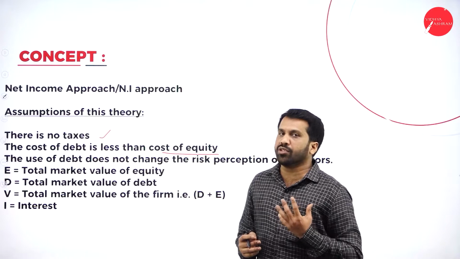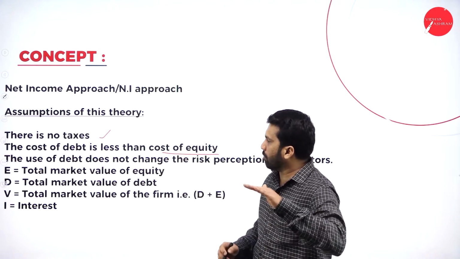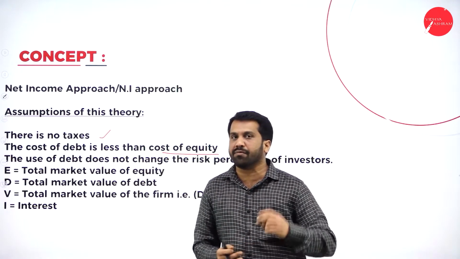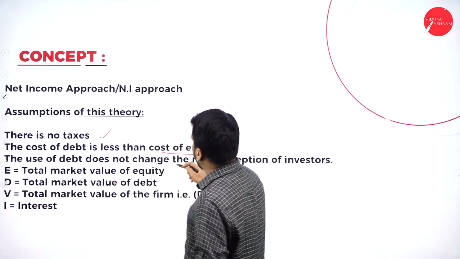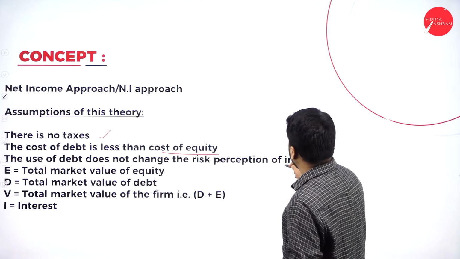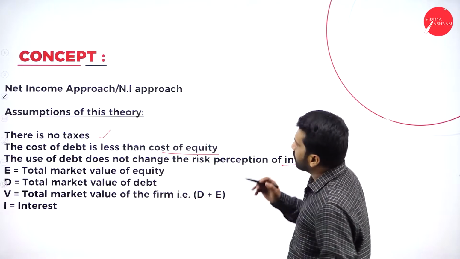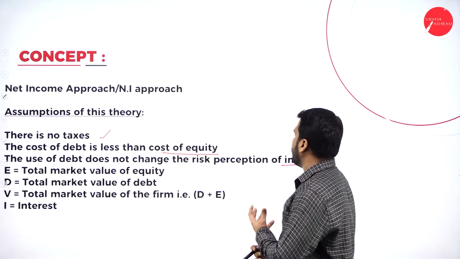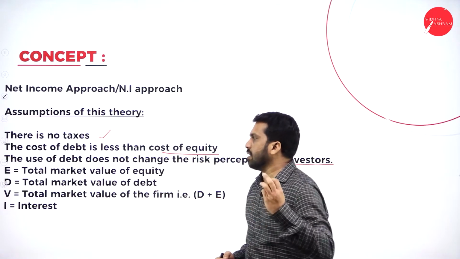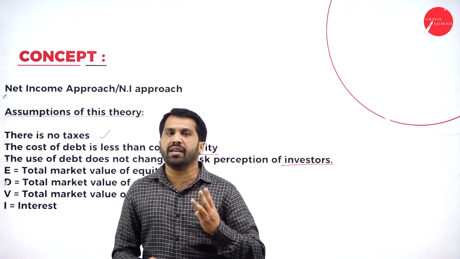So one more assumption is what? Cost of debenture is always lesser than cost of equity. Third, the use of debt does not change the risk perception of investor. These are the 3 assumptions we have.